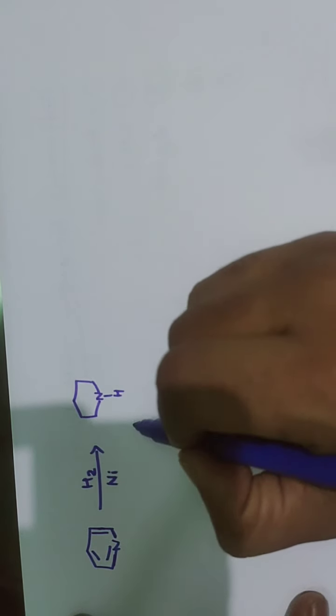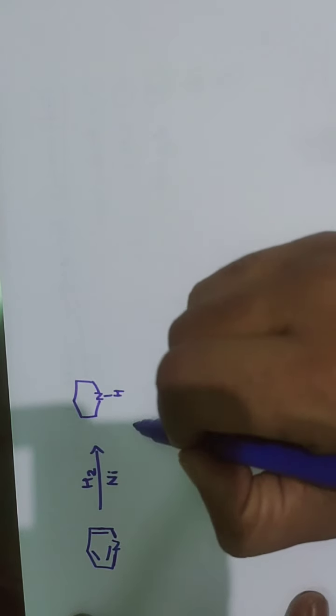Next, it is subjected to pyrolysis. This beta hydrogen goes off. On pyrolysis, a molecule of water splits out. This OH group extracts this H plus, so it goes off as a water molecule.